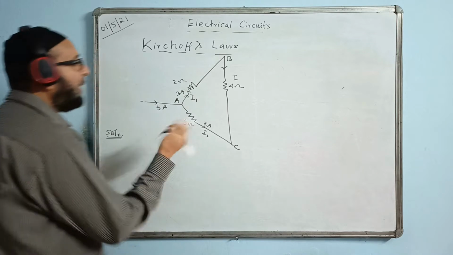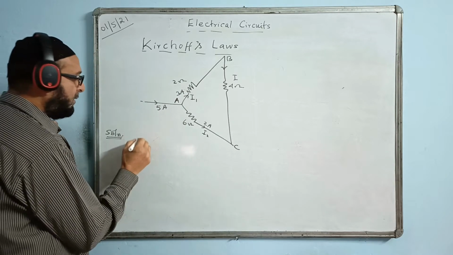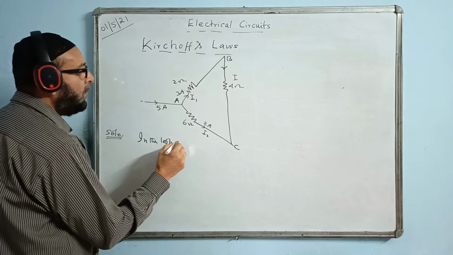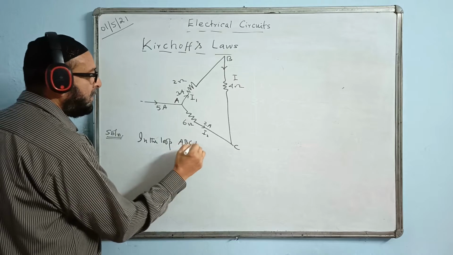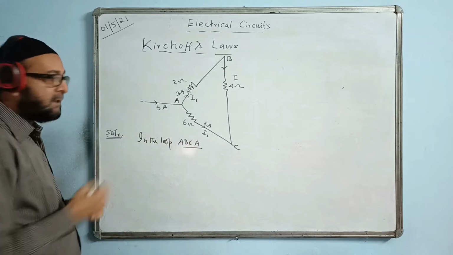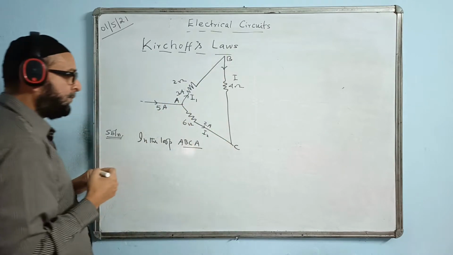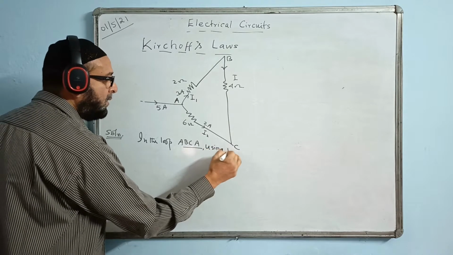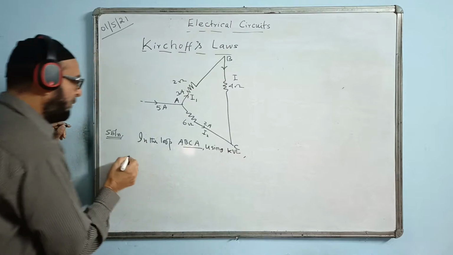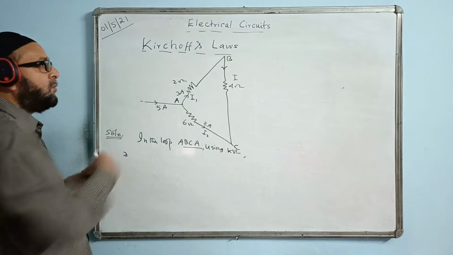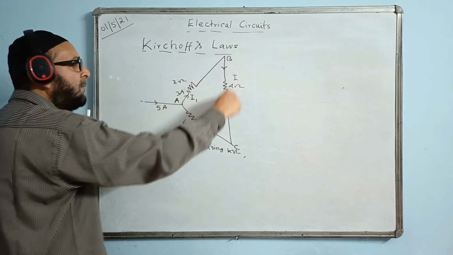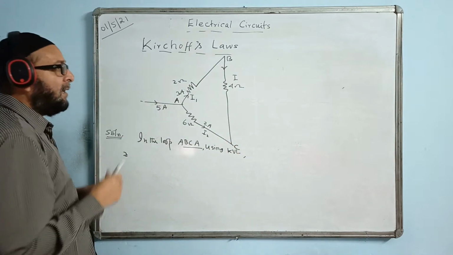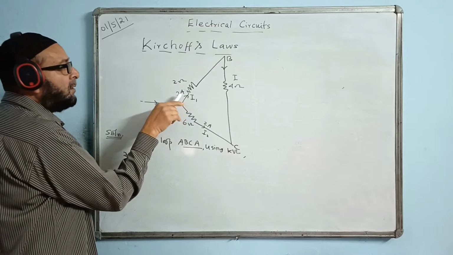But just now, first I will give the name, right? In the loop ABCA, I'll give the name of the loop ABCA. In the loop ABCA, using KVL, Kirchhoff's voltage law, let us use it now like this. Whatever comes in the same direction, I take with the positive, and whatever comes in the opposite direction, I take negative. I take voltage, meaning I into R, 3 into 2.